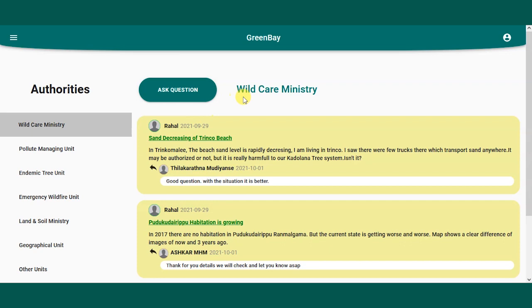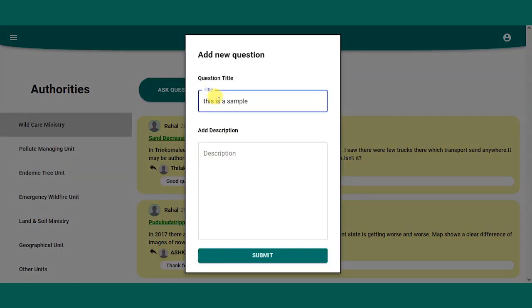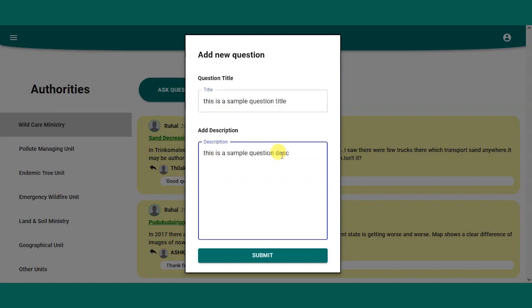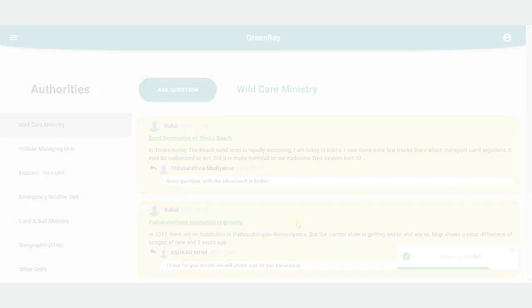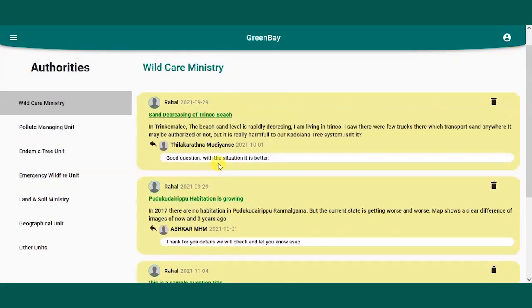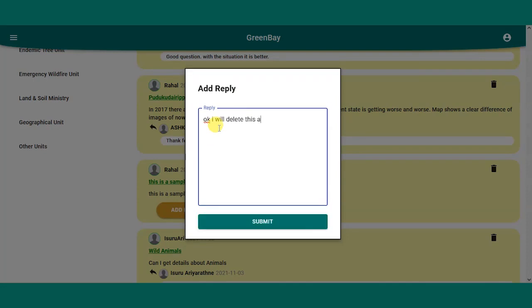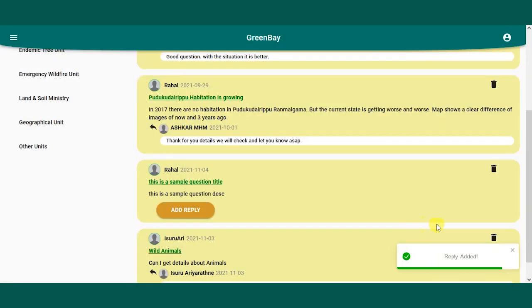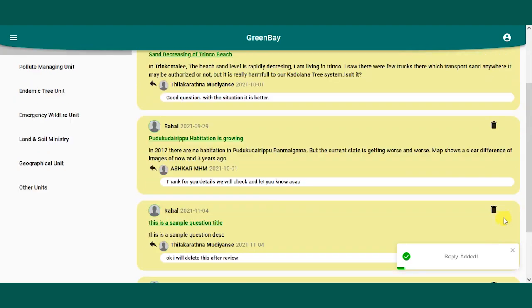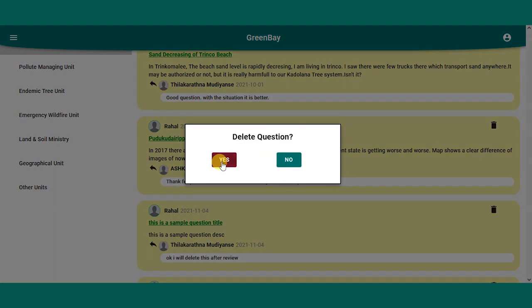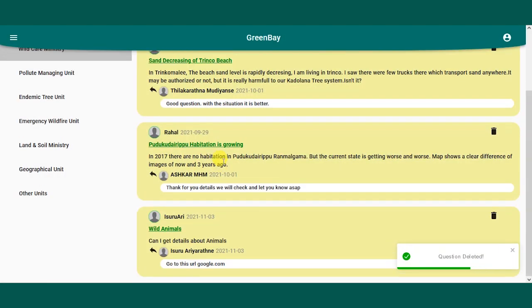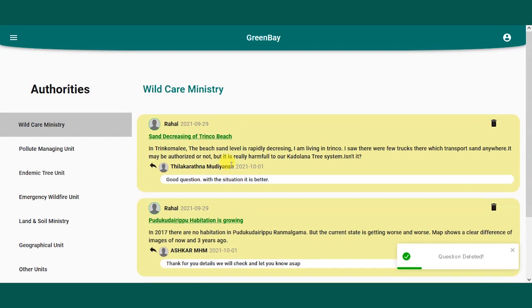A normal registered user can ask a question from an authority member. Here is the list of different authorities, and after selecting an authority, the user can simply ask a question and fill in the question title and description. After that, the ministry user can reply to those questions from the other end. Or if the question is not suitable, the authority user can delete the question. As soon as the question is replied to, the one who asked the question will be notified by an email and an Android notification. Let's move on to the next feature.